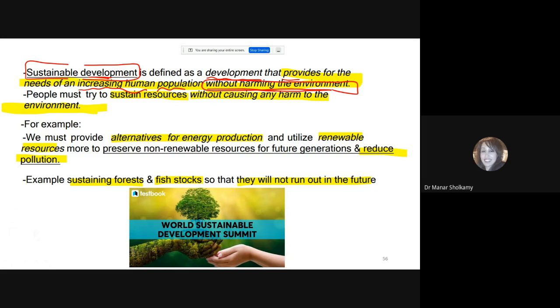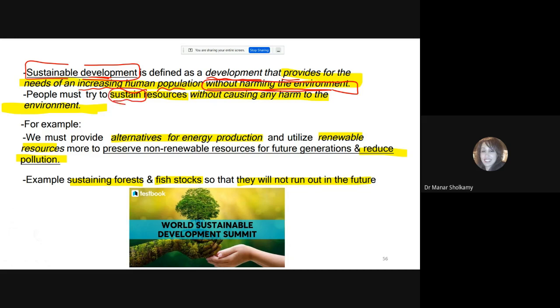This ministry's function is to preserve the current resources and supplies that we have and to prevent pollution. We will provide the needs of our population, but at the same time, we will make sure that we are preserving what we have. If we cut down a tree, we will replant another tree. And we will talk about the fishing quotas in detail. People must try to sustain.